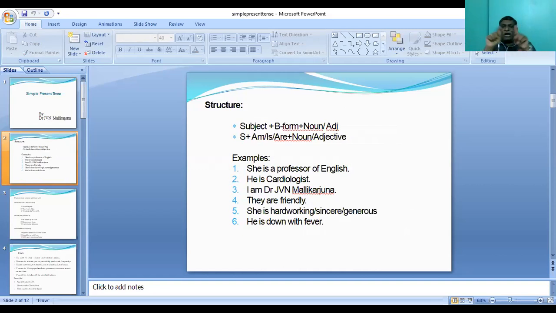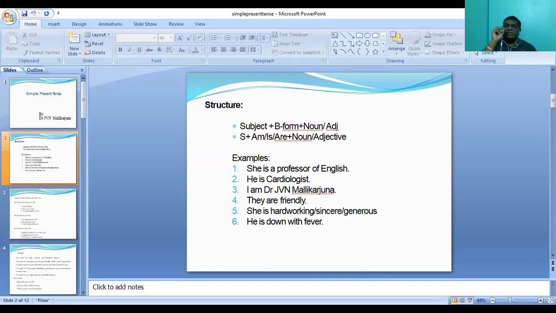You can use in the object place either a noun or an adjective. Whenever you use a noun, you are giving information about the subject. Whenever you use an adjective, you are describing that subject. For example, if you want to give information about the subject, you can say, she is.